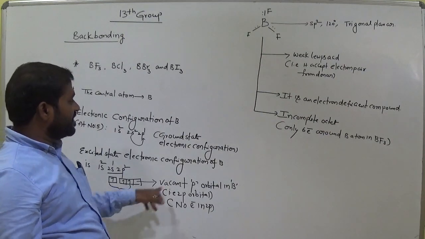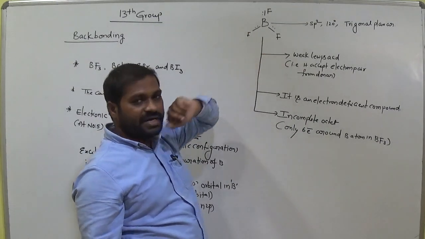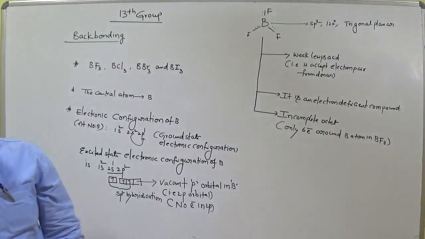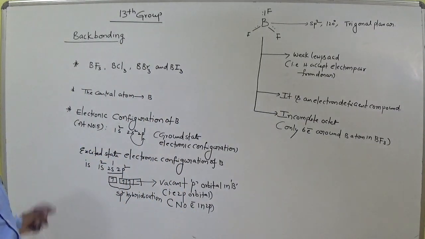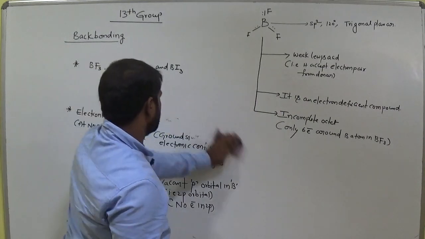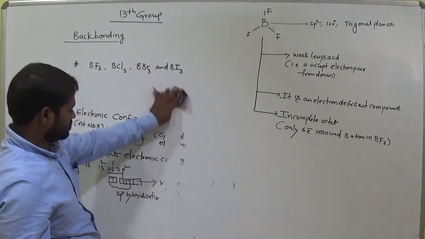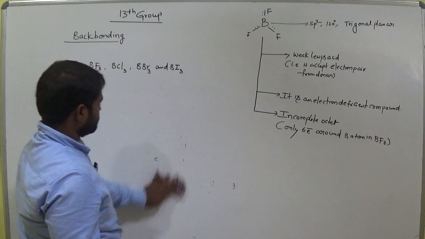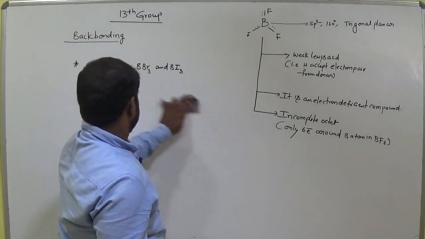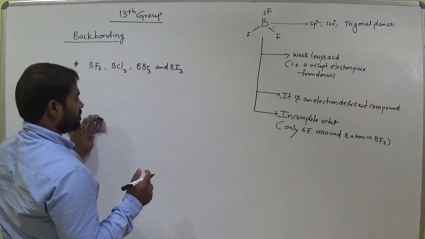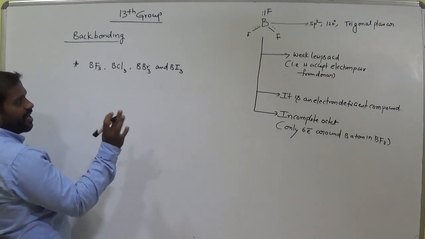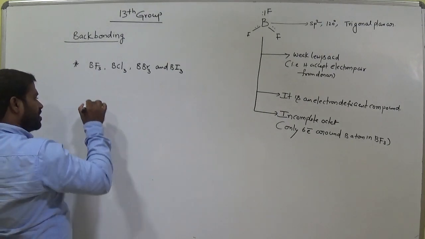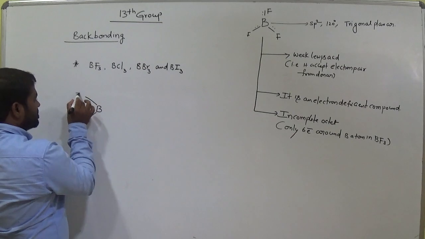We just discussed that boron in boron trifluoride consists of one empty p orbital, am I right? Empty p orbital. Is it clear? So that empty p orbital can be represented as, this is boron, this is fluorine.